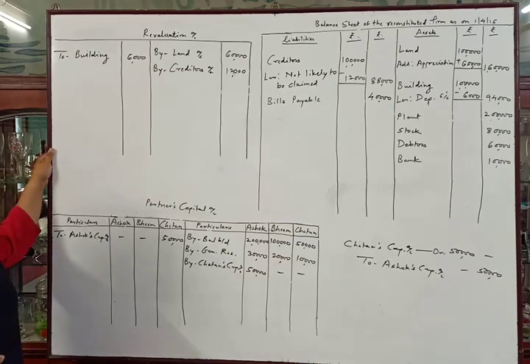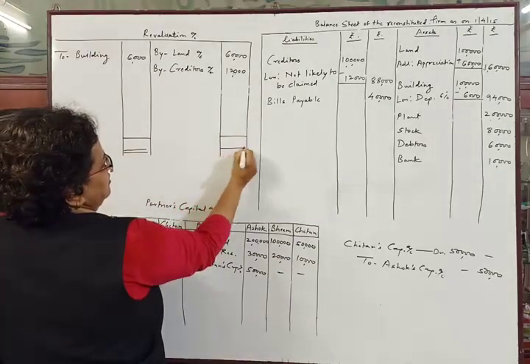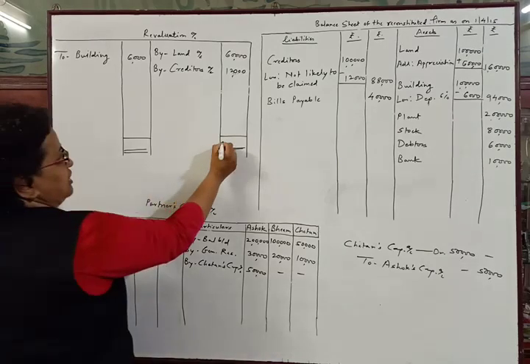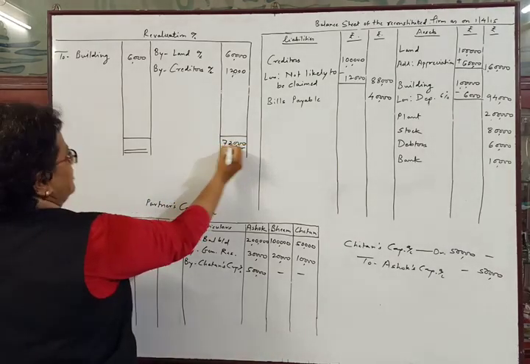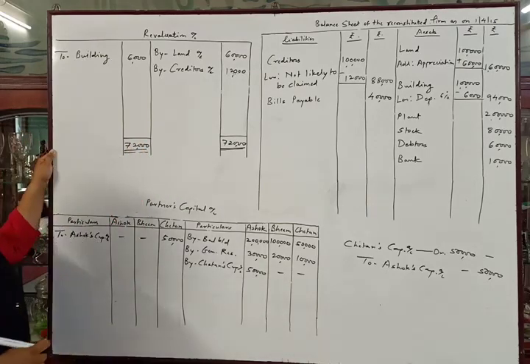So we will first tally the revaluation account. Credit total 60,000 plus 12,000, it will be 72,000. We will write it down here because it is the higher amount.